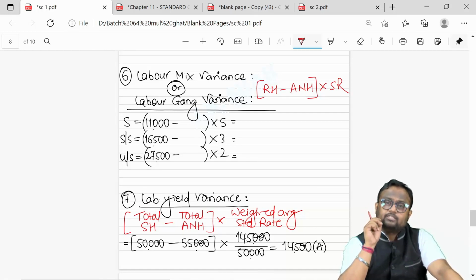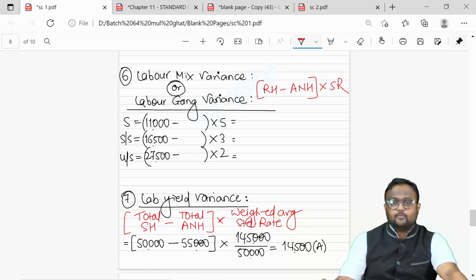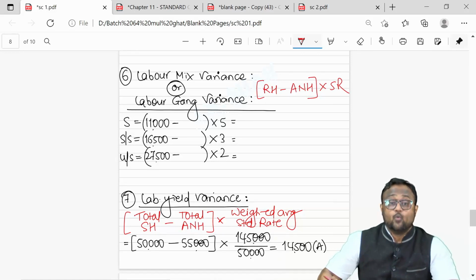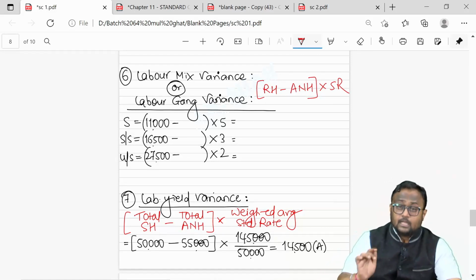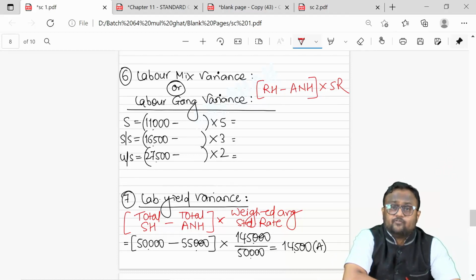Thereafter, my efficiency variance calculation was based on actual net hours. Since I have already separated idle time, mix and yield will be an outcome of actual hours, which are net hours, which are hours worked. Remember one thing, you cannot calculate efficiency variance inclusive of idle time.